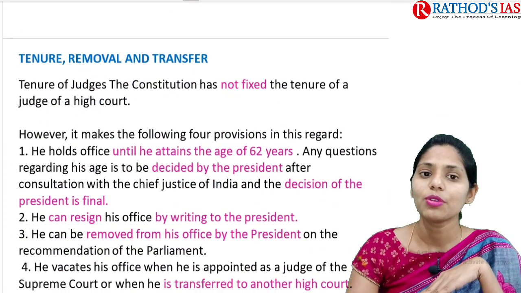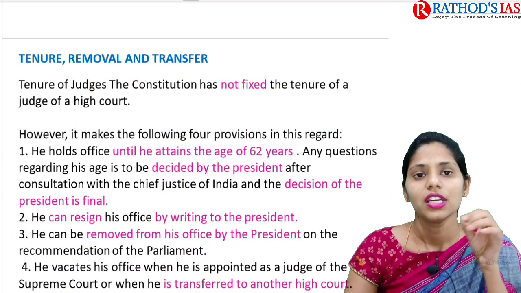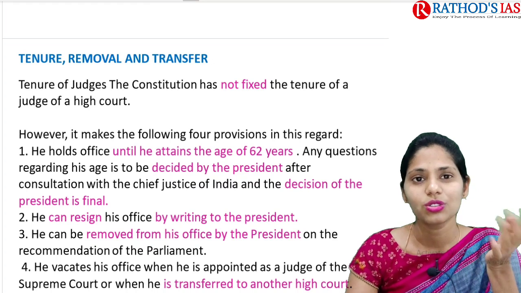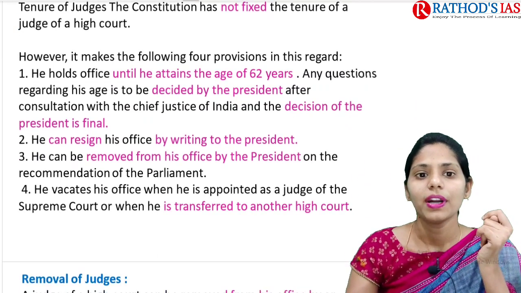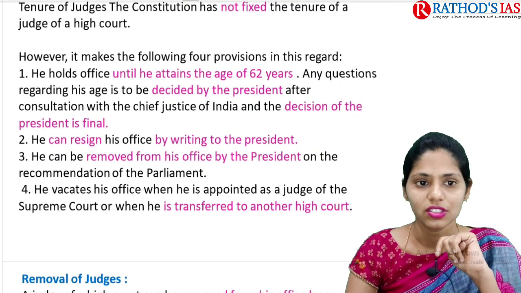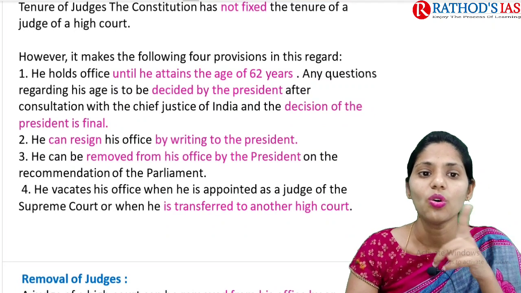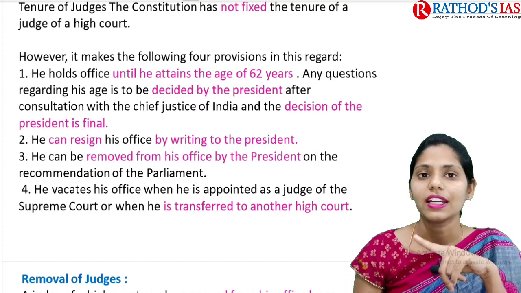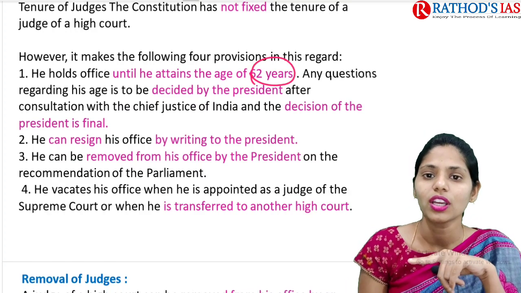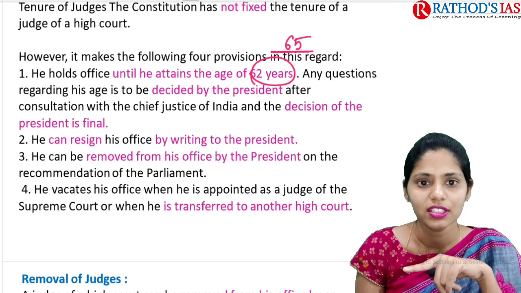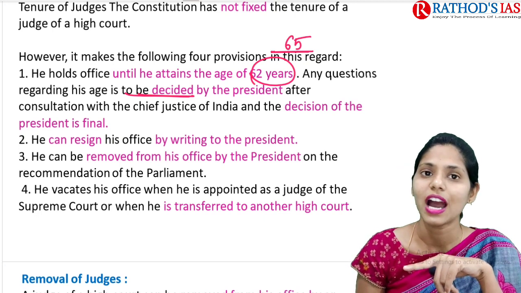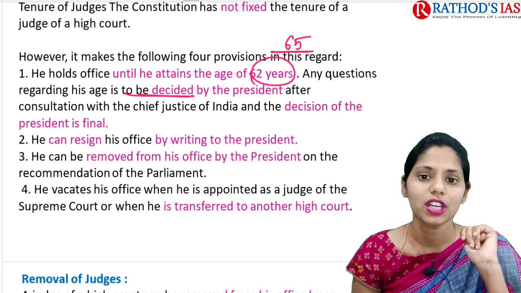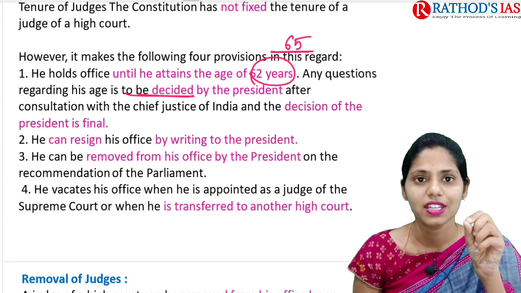And if you see tenure, removal and transfer of these judges, the tenure of these judges is not fixed in our Constitution. But there are only 4 provisions in this regard. First, he can hold office till he attains the age of 62 years. But if you are talking about the Supreme Court, it is 65 years, right? Next, any question regarding his age is to be decided by our President, mainly after consultation with the Chief Justice of India, and the decision of the President will be final.